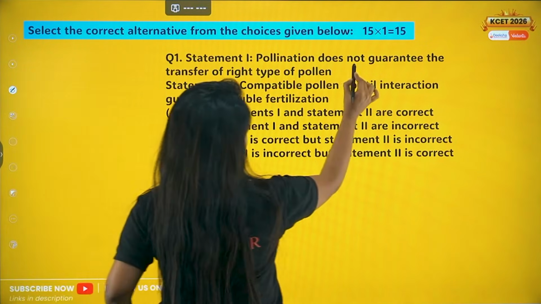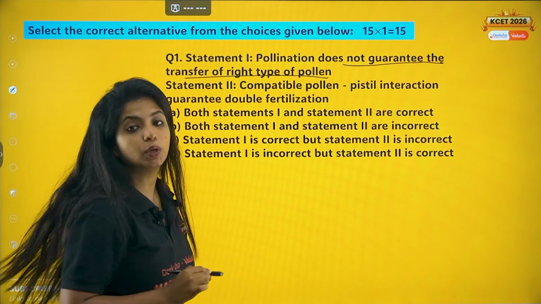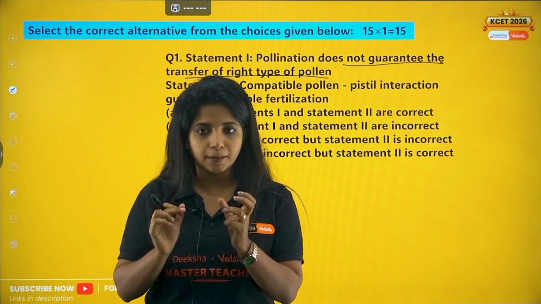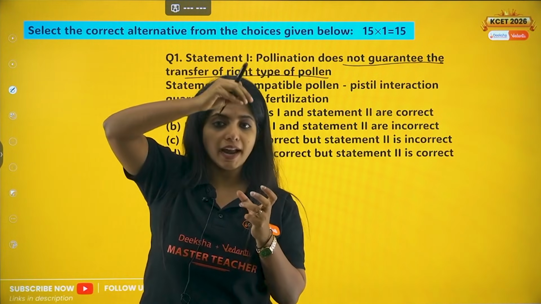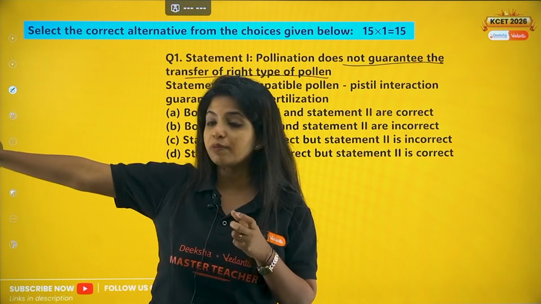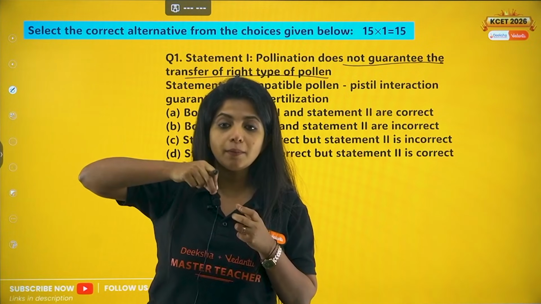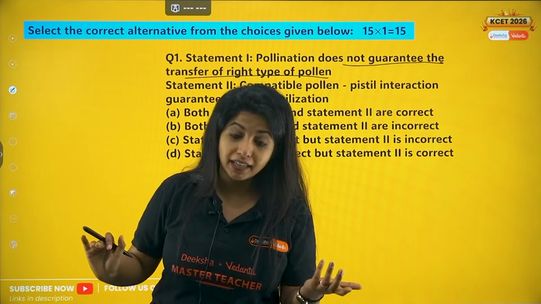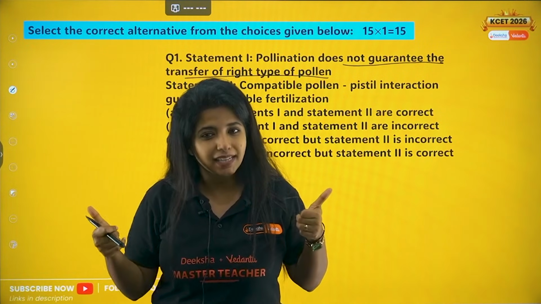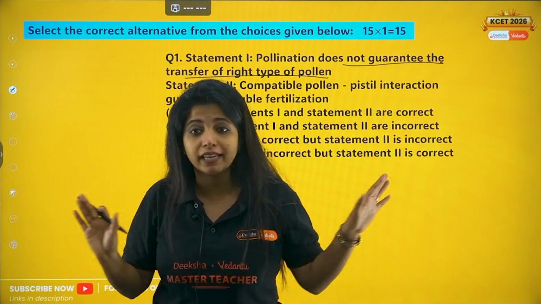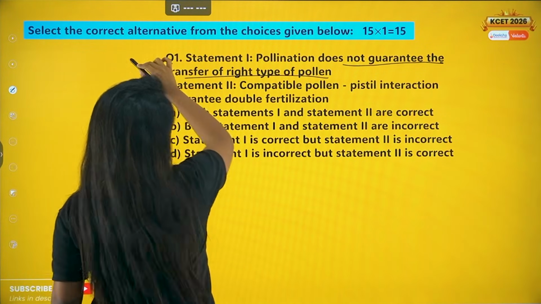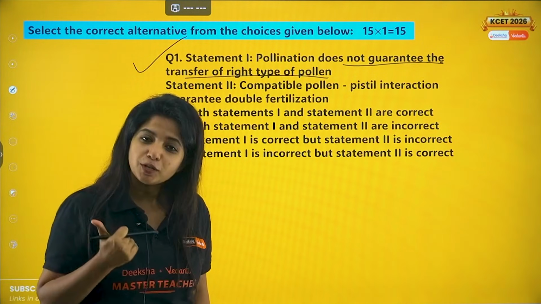Statement 1 says, pollination does not guarantee the transfer of right type of pollen. Pollination, my dear children, suppose there's a flower over here which has the male and the female part. Now from some other flower, pollen grains are landing over here. Now can you guarantee that this is the right type of pollen which is coming? I do not know the species of that particular flower from where the pollen is coming. So it can be right type, it may not be right type, but pollination is definitely happening. Pollen grains are landing on the stigma for sure. So can I say that pollination can happen, but it does not guarantee that the right type of pollen is there? Yes. So pollination does not guarantee the transfer of right type of pollen.